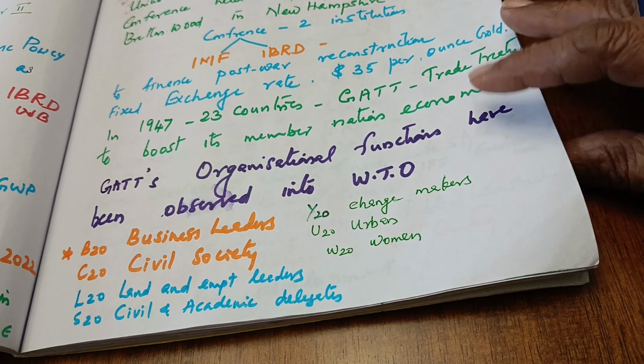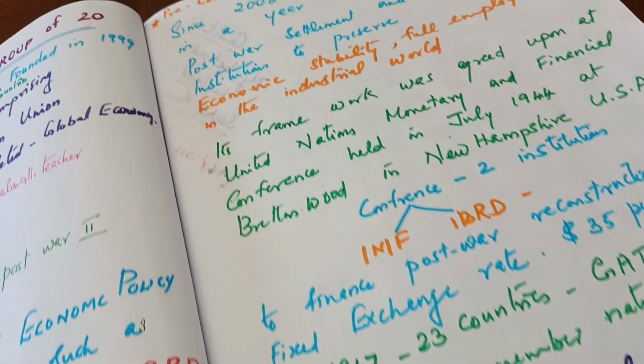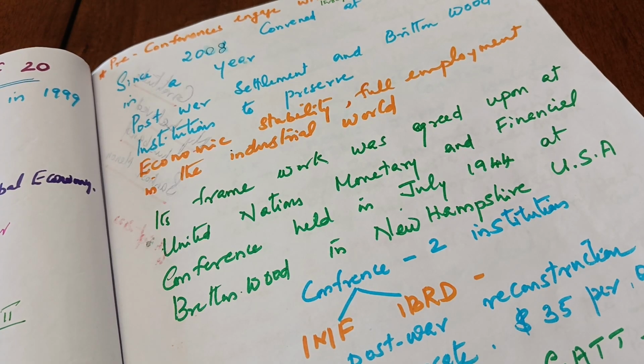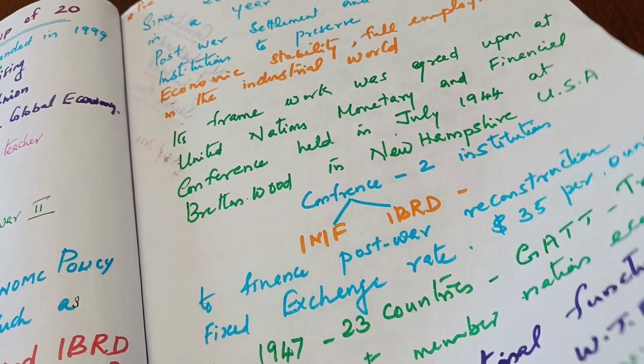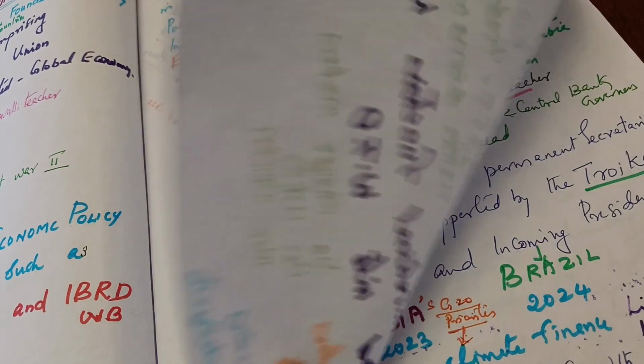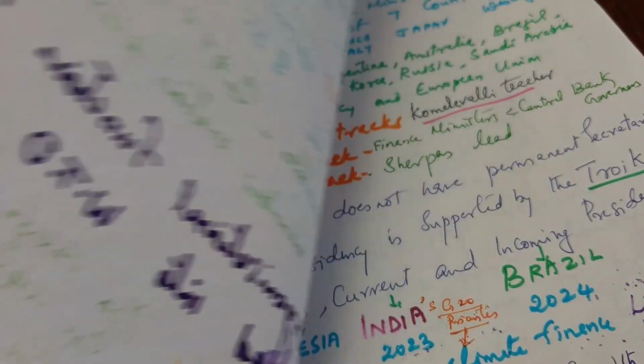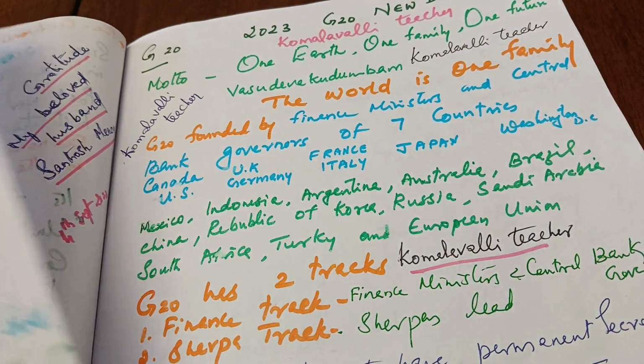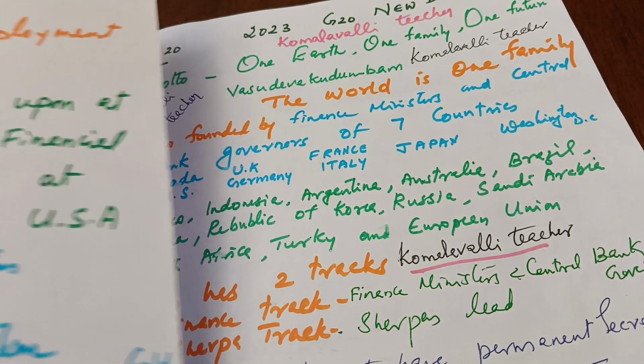So these are the different pre-conferences, because in the G20 all the details cannot be discussed. So several conferences were held to deal with the important matters we are looking forward to globally.